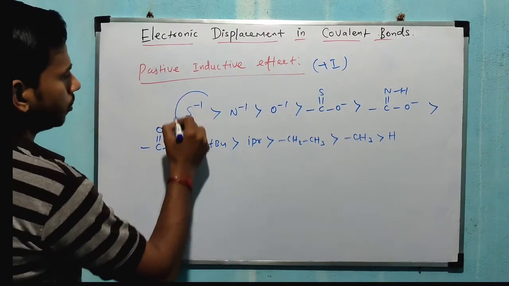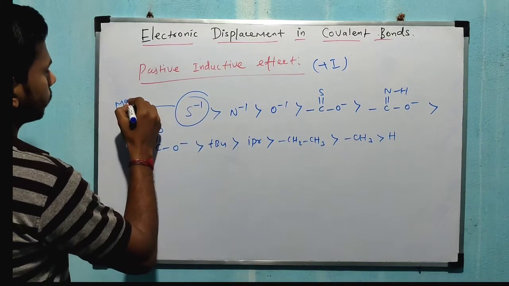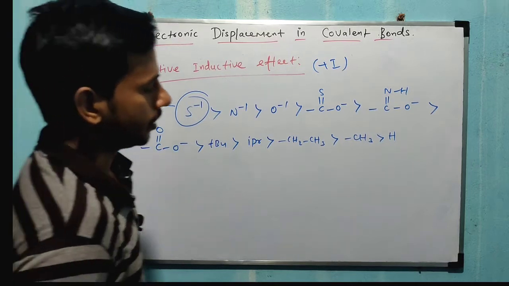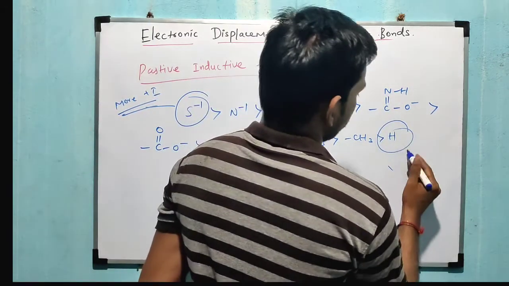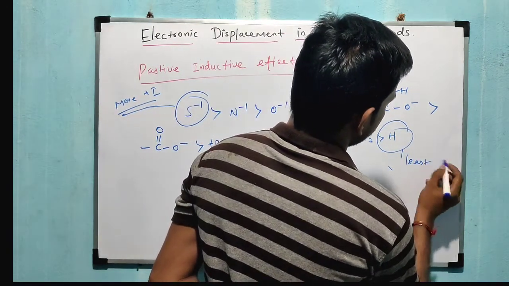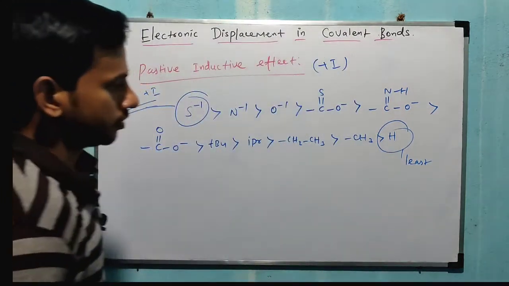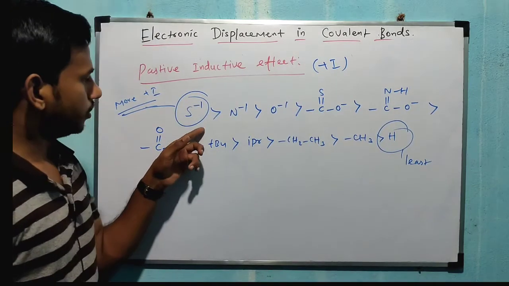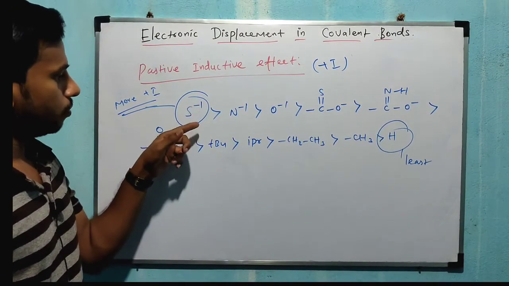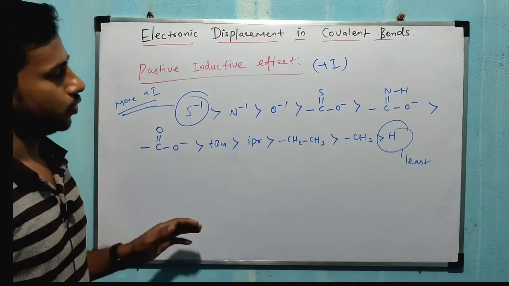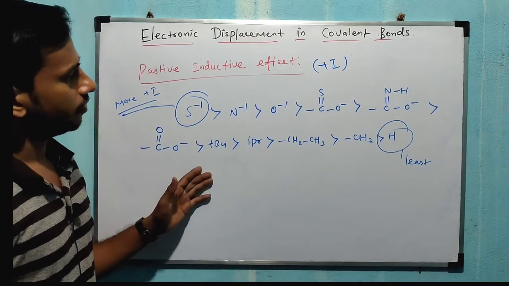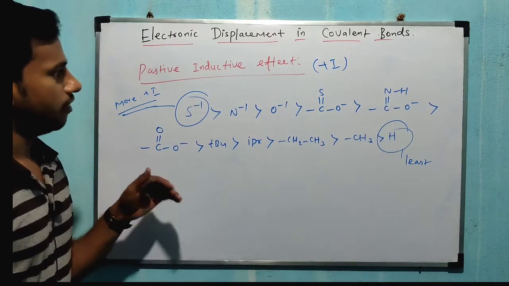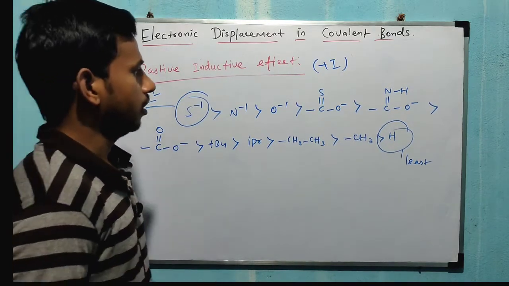Now this S minus 1 is the most powerful plus I. Next one, this is the least plus I, somewhat least. Least means it donates less electron to other groups. Now this S minus 1 donates electrons more and more possible among plus I groups. Now this is the increasing order of that positive inductive effect. So next one, let's see what is negative inductive effect.